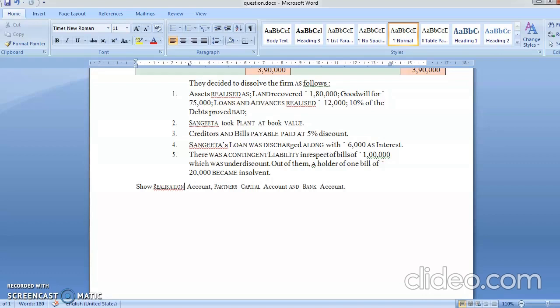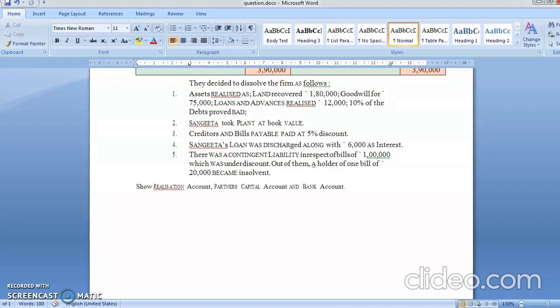There was a contingent liability in respect of a bill of ₹1 lakh, which was under discount. Out of them, a holder of one bill of ₹20,000 became insolvent. Show realization account, partners' capital account and bank account.